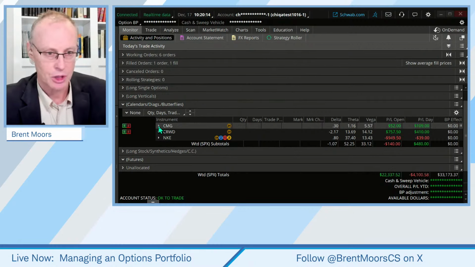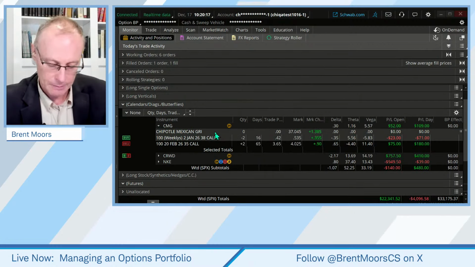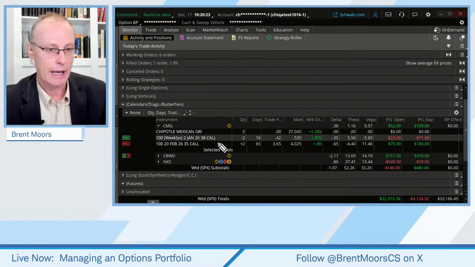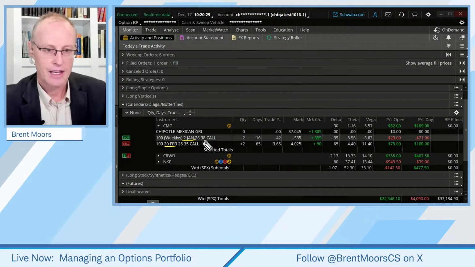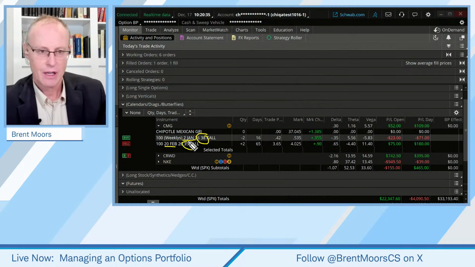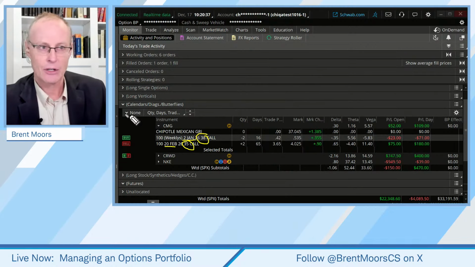I'm going to start with CMG, okay? So here's Chipotle. What kind of trade is this? This is a diagonal spread. Different expiration dates, different strikes, okay? That is, by definition, a diagonal spread. Now, sometimes diagonal spreads aren't the easiest to understand.